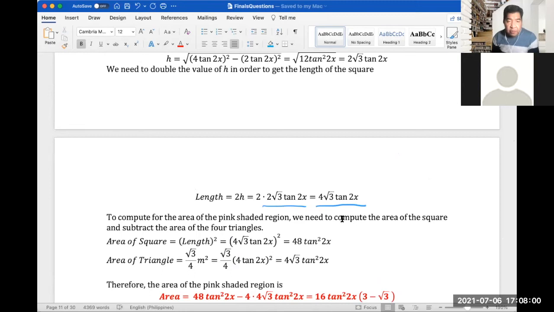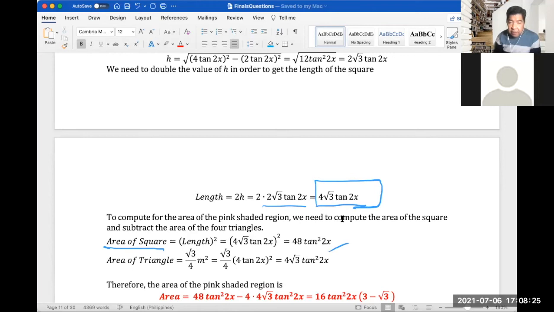To compute the area of the pink shaded region, we need to compute the area of the square and subtract the area of the four triangles. Now that we know the length of the side of the square, the area of the square would just be length squared. This is the length that we already solved. So squaring it, we get 48 tangent squared 2x.